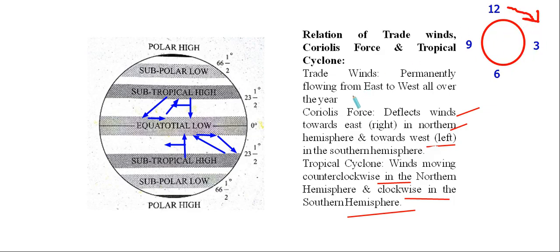Now, relate this one here. In the southern hemisphere, we have a continuous flow like this. This is the direction. So, this is the clockwise direction, whereas counterclockwise means west towards east. Our earth is rotating from west to east, that is counterclockwise direction. So here in the northern hemisphere, we have this direction. This is the counterclockwise direction. So in the northern hemisphere, tropical cyclone is moving in a counterclockwise direction, and in the southern hemisphere, we have it in a clockwise direction. I think all of you got it.